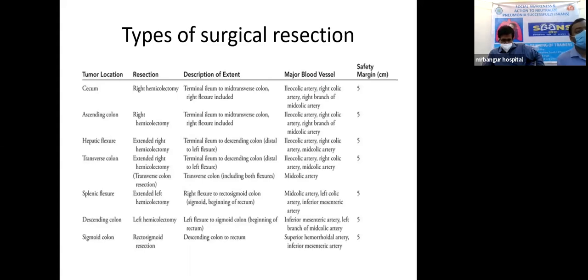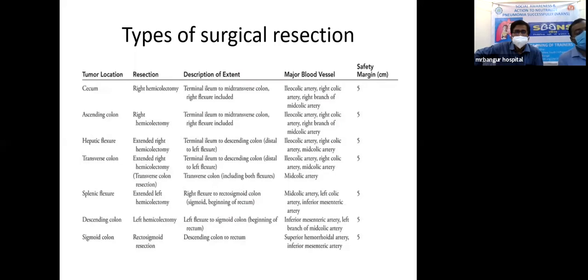Now, there are various types of surgical resection. If the tumor location is in the cecum, we go for right hemicolectomy, where, keeping a 5 centimeter margin, we consider the major blood vessel, the right branch of the colic artery. The terminal ileum to mid-transverse colon and right flexure is included in our resection.